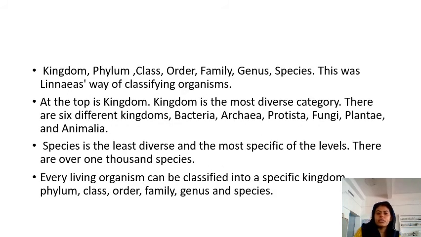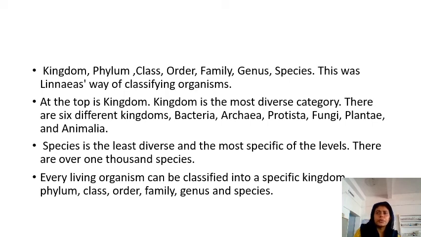The hierarchy includes kingdom, phylum, class, order, family, genus, species. This was Linnaeus' way of classifying organisms. Even now we are using the same system. The top is the kingdom. Kingdom is the most diverse category. There are six different kingdoms: bacteria, archaea, protista, fungi, plantae, and animalia. Species is the least diverse and most specific of all levels.